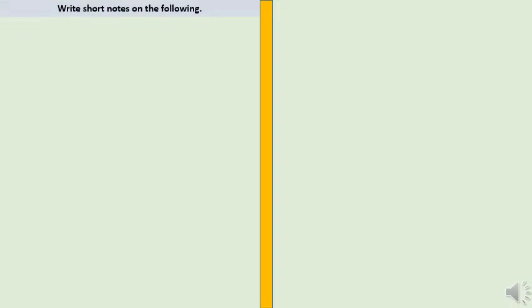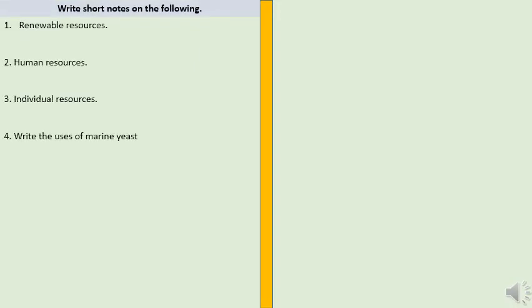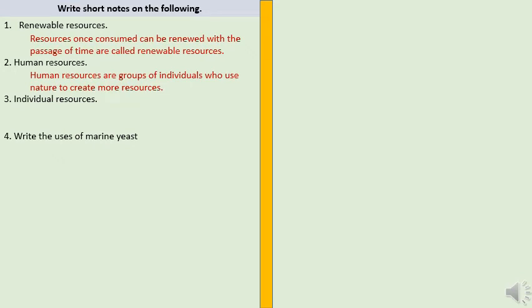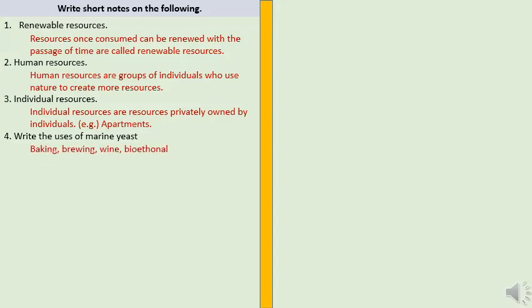Write short notes on the following. First one is renewable resources. Resources once consumed that can be renewed with the passage of time are called renewable resources. Human resources. These are groups of individuals who use nature to create more resources. Individual resources. Individual resources are resources privately owned by individuals. Example, apartments. Write the uses of marine yeast: baking, brewing, wine, bioethanol.